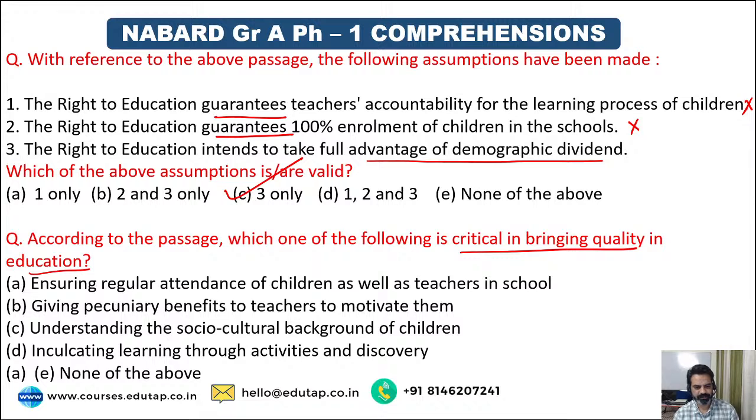Ensuring regular attendance of children as well as teachers in school, giving pecuniary benefits to teachers to motivate them, understanding the socio-cultural background of children, inculcating learning through activities and discovery, or none of the above? This is E, guys. Which of the following is critical in bringing quality in education?